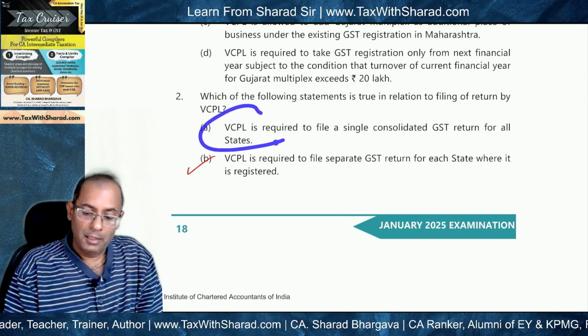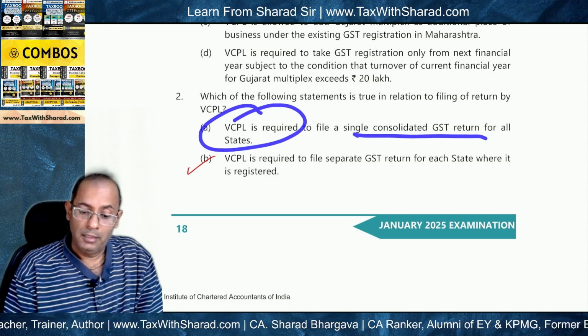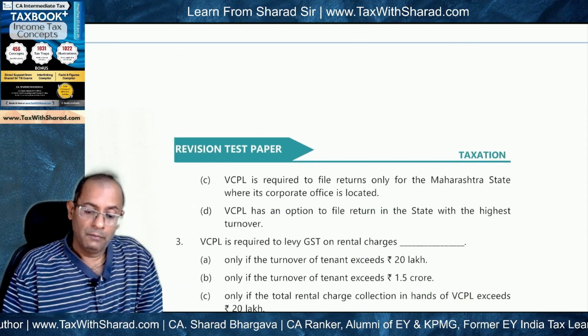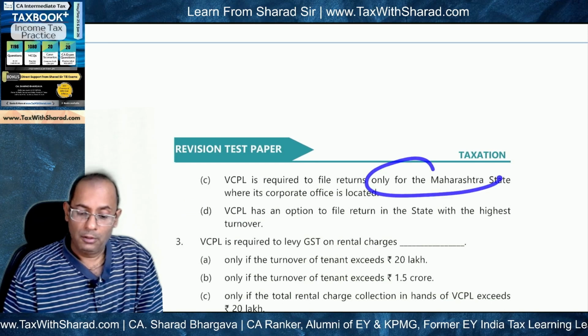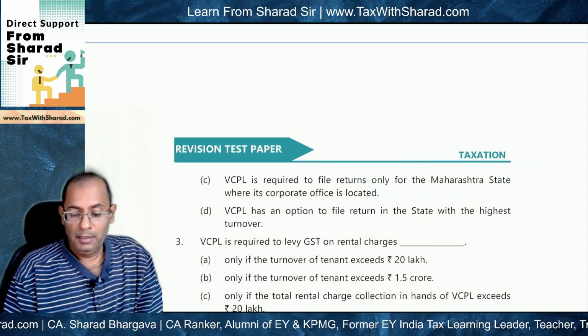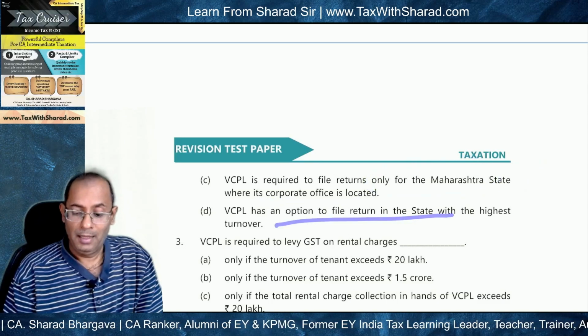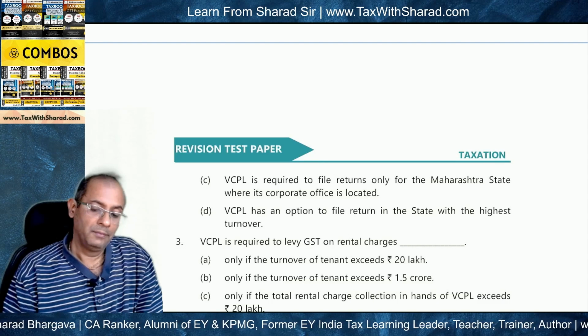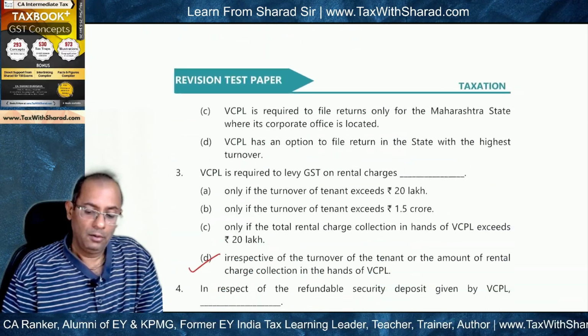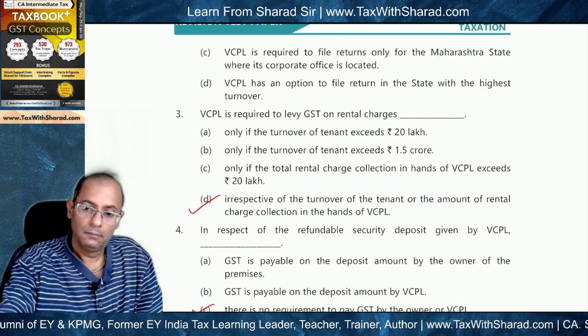BPCL is required to file a single consolidated GST return for all states on an all India basis. Obviously this is not correct. BPCL is required to file returns only for Maharashtra where its corporate office is located. This is also not correct. And VPCL has an option to file return in the state with the highest turnover. There is no law to this effect. So option B is the correct option. Okay.